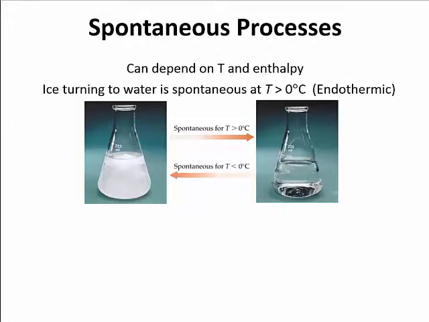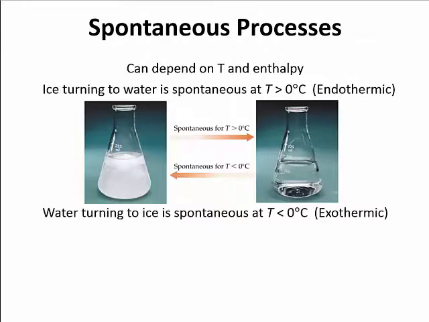So if we look at water at less than 0 degrees Celsius, water turning to ice is going to be spontaneous. So at temperatures less than 0 degrees Celsius, we're going to go in the reverse direction shown here. That's an exothermic process because we're removing energy from the water to turn it into the ice, but that is spontaneous as long as we're below 0 degrees Celsius. So we can see with these processes, whether endothermic or exothermic, the spontaneous direction we go can be dependent upon temperature.